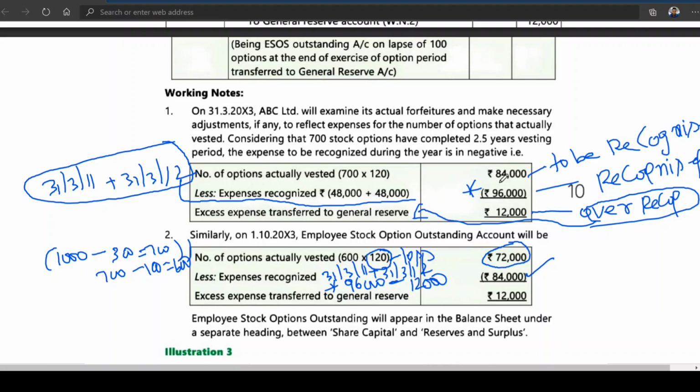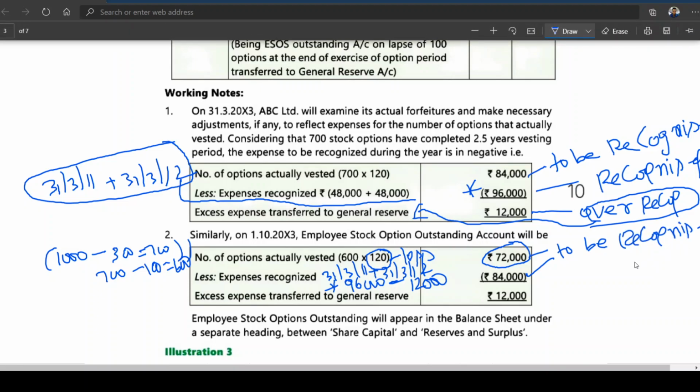to be recognized is 84, recognized is 96, excess is 12,000. Similarly, here to be recognized is how much? 72,000 is to be recognized. And expense recognized is how much? 84. How did you get 84? I told you 2 years expense is 96,000. How much profit did you get? 12,000. Therefore what is the expense recognized? 84. Still it is excess expense.